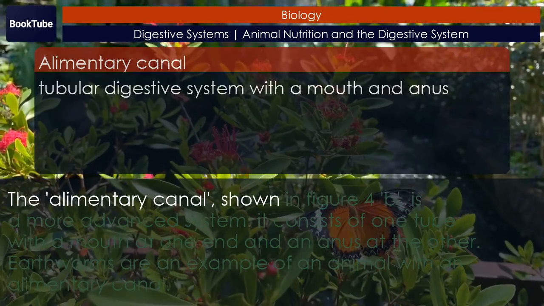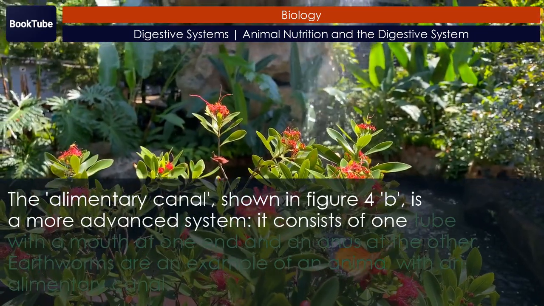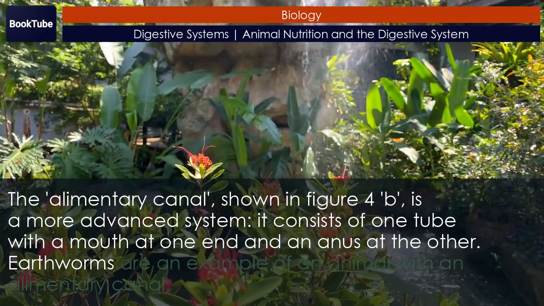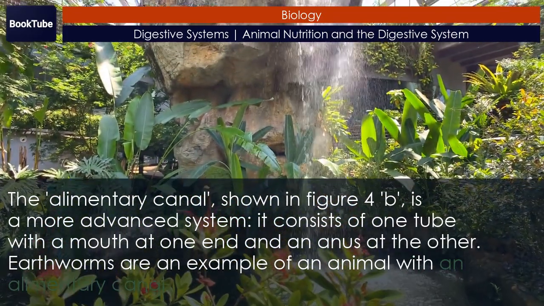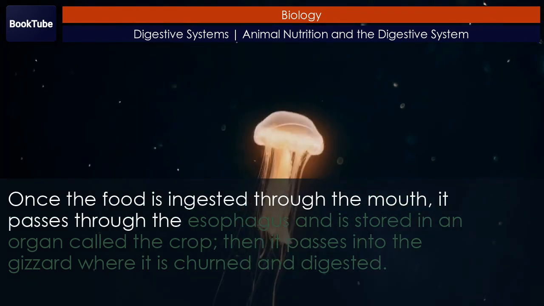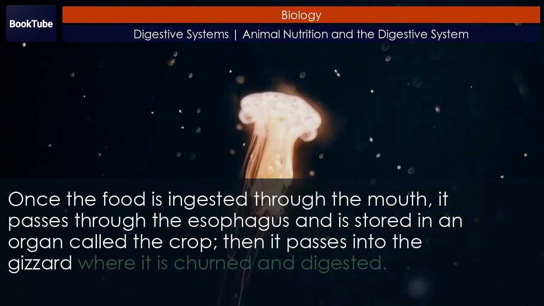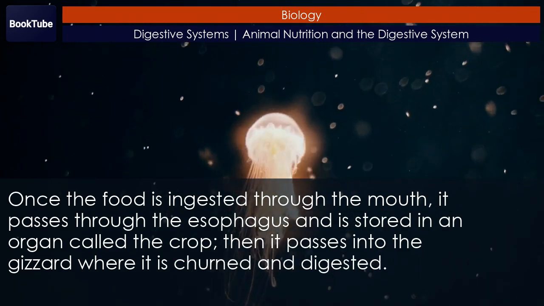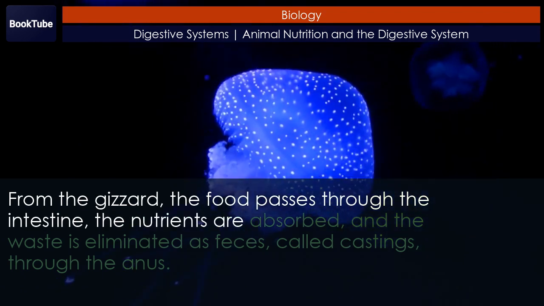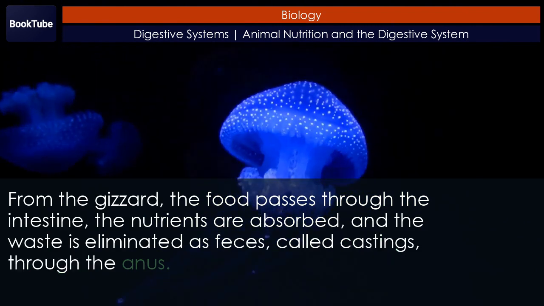The alimentary canal, shown in Figure 4b, is a more advanced system. It consists of one tube with a mouth at one end and an anus at the other. Earthworms are an example of an animal with an alimentary canal. Once the food is ingested through the mouth, it passes through the esophagus and is stored in an organ called the crop. Then it passes into the gizzard where it is churned and digested. From the gizzard, the food passes through the intestine. The nutrients are absorbed, and the waste is eliminated as feces, called castings, through the anus.